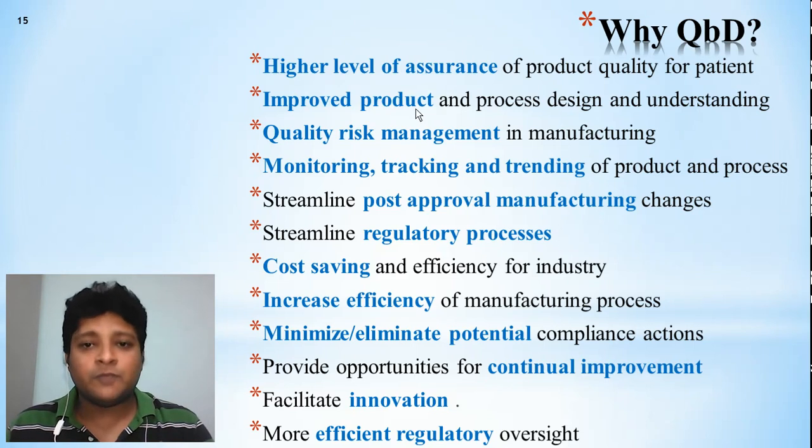Improved product by process design and understanding. Quality risk management in manufacturing, we are going to assess all these risks and have control on them. Monitoring, tracking and trending the product and process, we are going to have proper monitoring over the method. Streamline the post approval manufacturing and streamline the regulatory process.